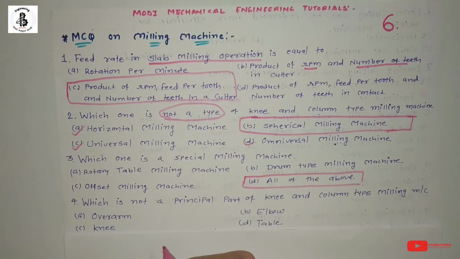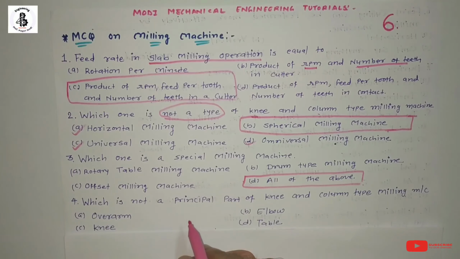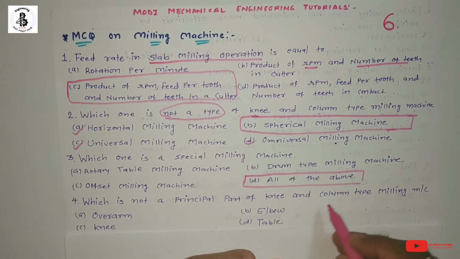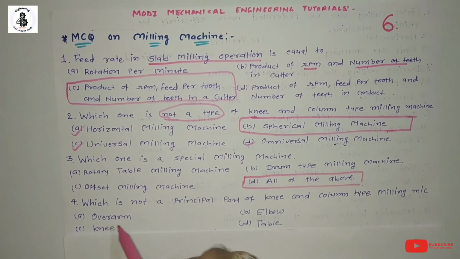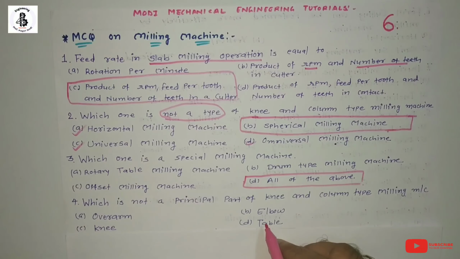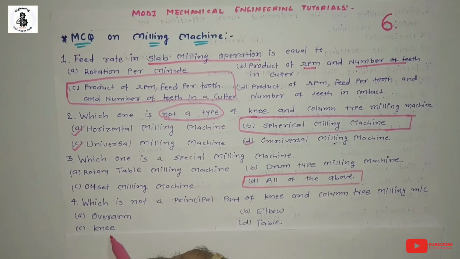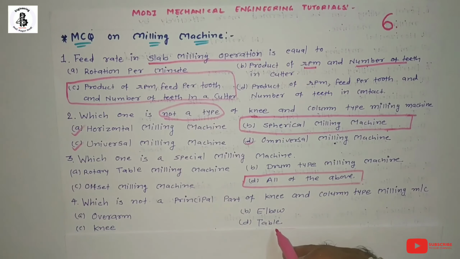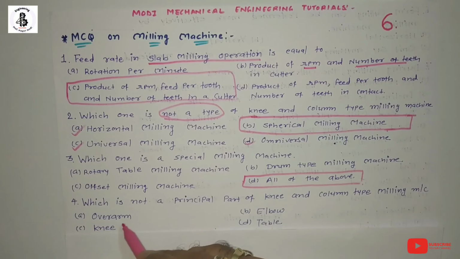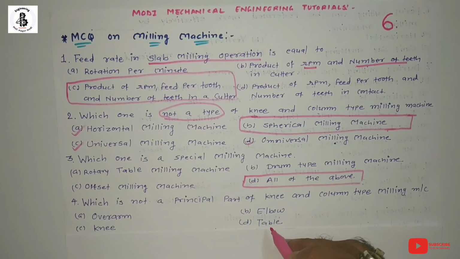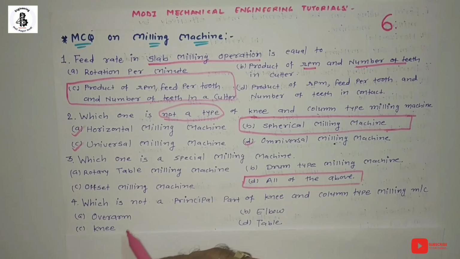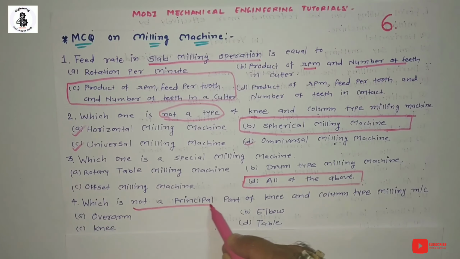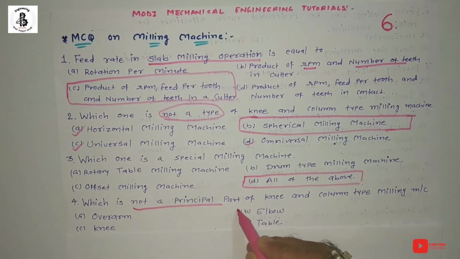Then next. Which is not a principal part of knee and column type milling machines? Option A, overarm. Option B, elbow. Option C, knee. And option D, table. So basically overarm, knee and table are principal parts of the knee and column type milling machines. So here the question is related to which is not a principal part. So the option B, elbow.